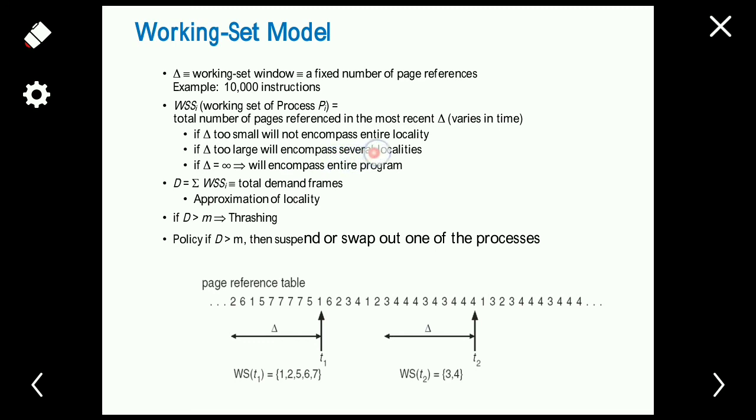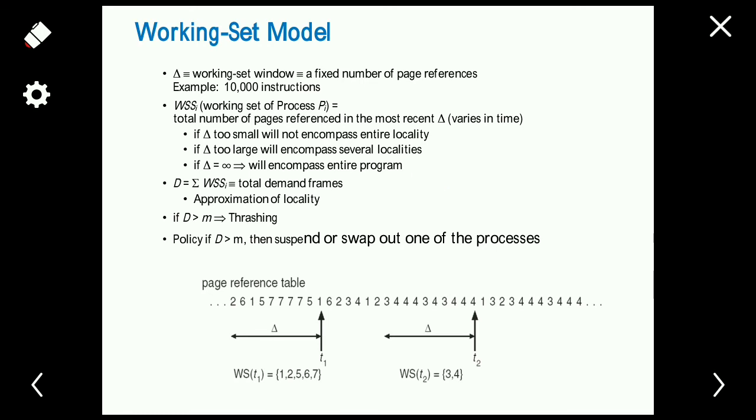That means it can cover several localities in the program, right? So in your program we have different localities. If the working set window is small, then it will not cover some entire locality. If it is too large, it can encompass all the localities in the program. If the delta equals infinity, then it will encompass the entire program.